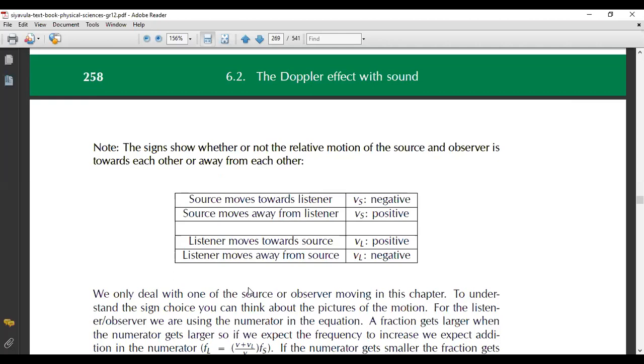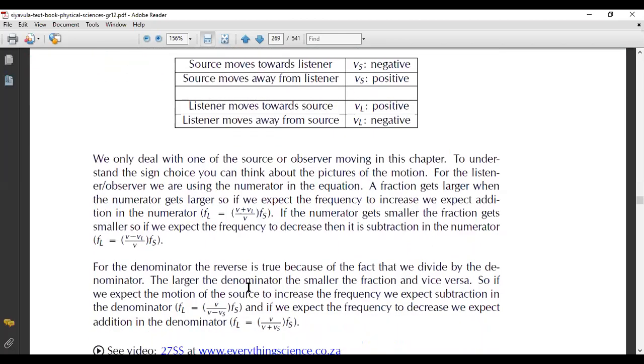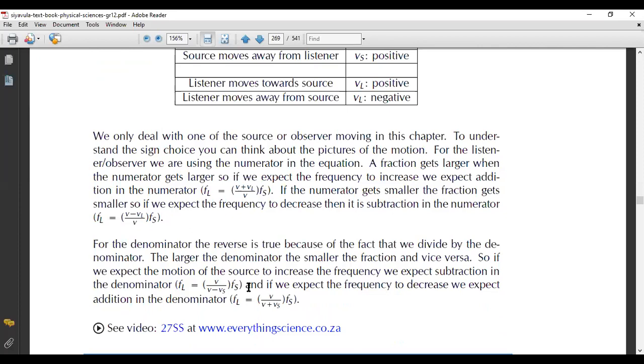Okay. So basically, this is the big formula that we're going to be using in this frequency. Okay.